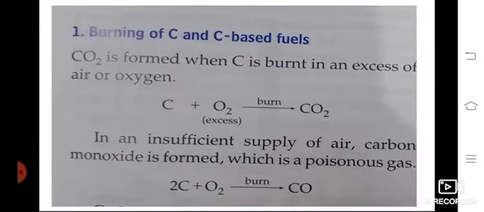Burning of carbon and carbon based fuels. Carbon dioxide is formed when carbon is burnt in oxygen or air, so carbon gives carbon dioxide. In insufficient air, what will happen? It gives carbon monoxide.